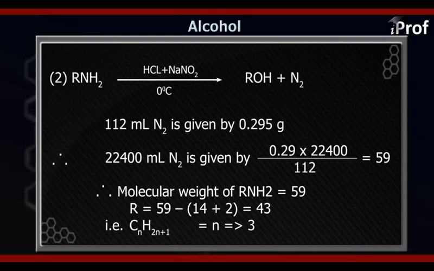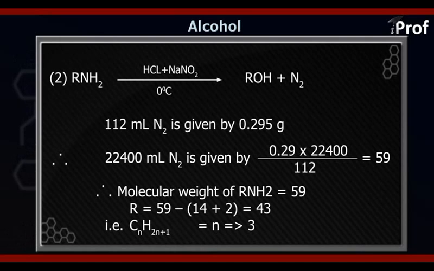Now if you know the molecular mass of the organic compound is 59, and we know that the structure of the amine will be RNH2, and this RNH2 has a molecular mass of 59. So in the RNH2, what you have is the NH2 group as fixed.